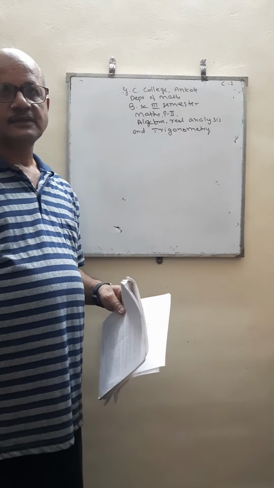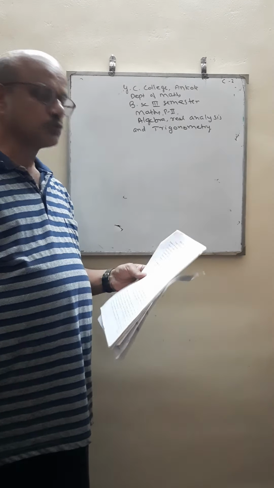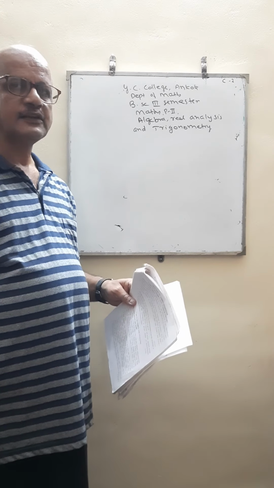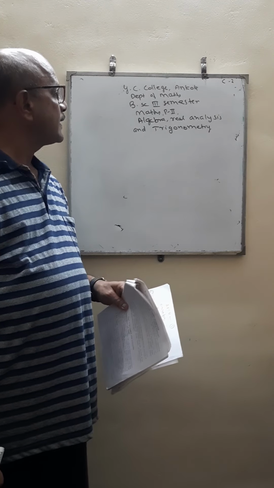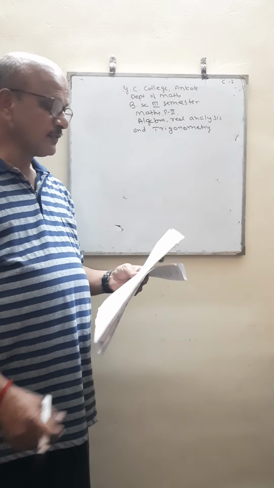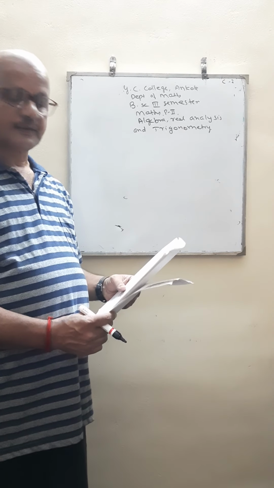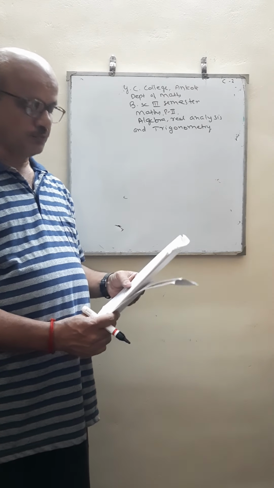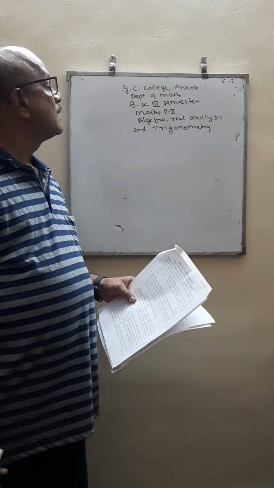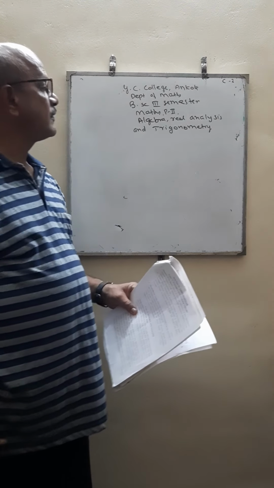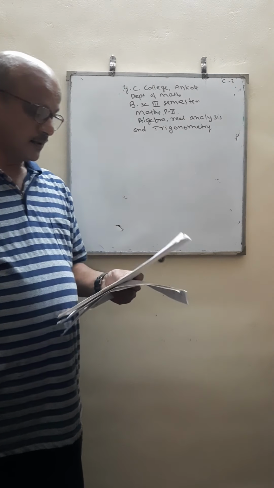We have already sent the detailed syllabus of paper 1 and paper 2 through the WhatsApp group. I think you might have already noted that. We have paper 1 and paper 2 in mathematics. Paper 1, that is algebra and number theory, will be taught by Professor Apribat. I think he might have already given instructions to you. I am going to teach you paper 2, which consists of the topics algebra, real analysis and trigonometry.